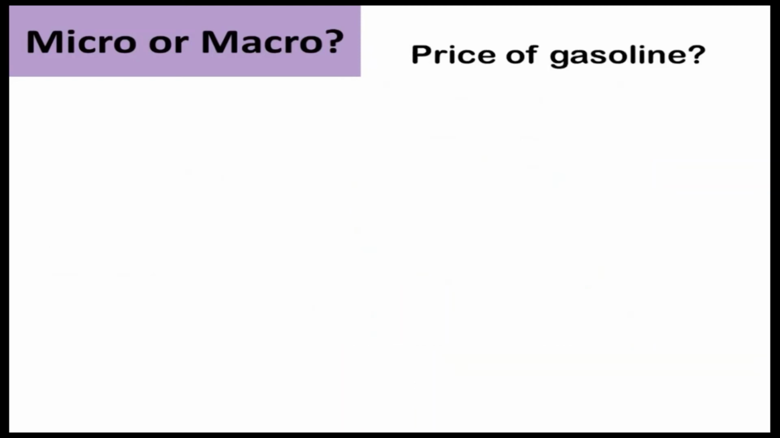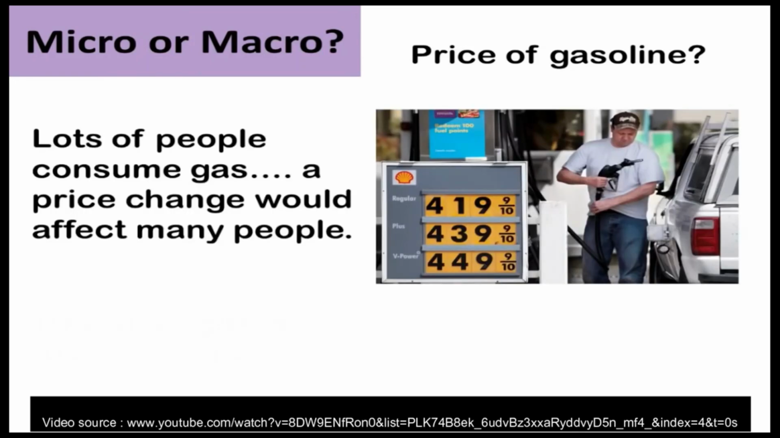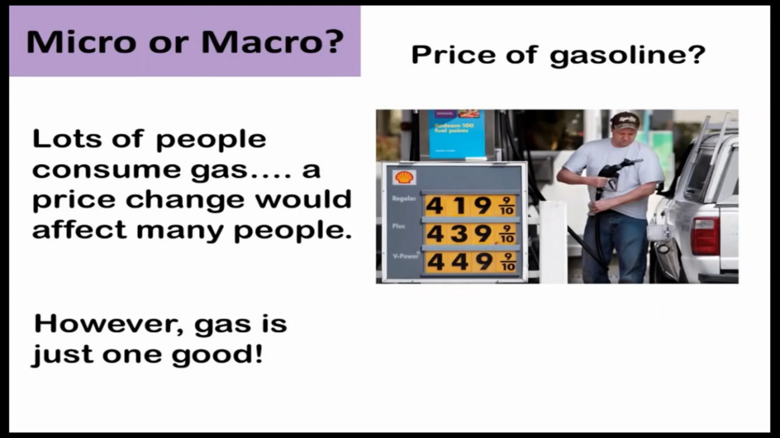Another tougher example. Let's look at the price of gas. Would this be studied in micro or macroeconomics? Well, you might look and think that since everyone uses gas, and an increase in the price of gas would affect everybody, it must be studied in macroeconomics. But gas is just one good. The price of gas, as well as factors that could cause the price of gas to rise or fall,